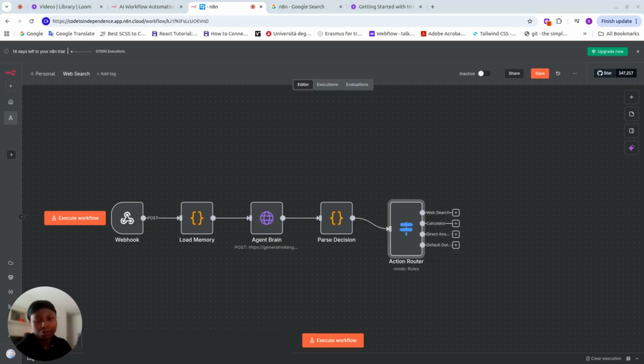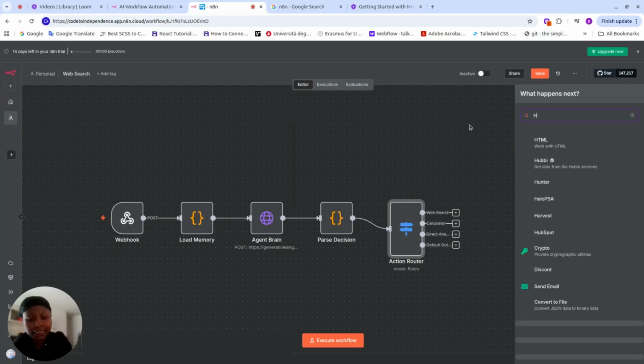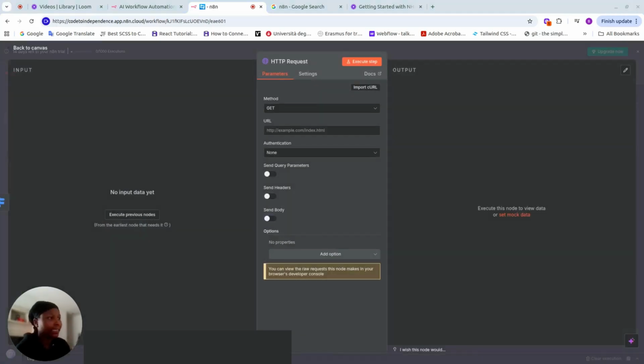If it's not, and when it gets here, it says, okay, I received web search from past decision, then I execute web search. I received in my action JSON calculator, I'm going to go with this node. I received direct answer, I'm going to go with this node. I received nothing, my default output is here. So now we're going to break down and call various ones to do our actions for us.